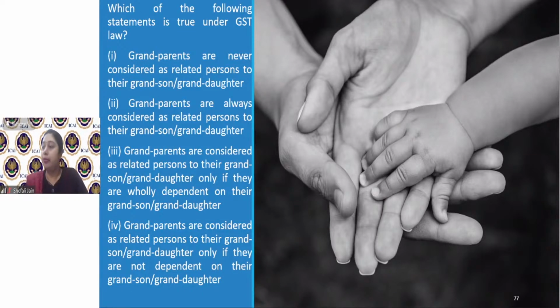Now, Rituraj is saying option 1 is correct, but no, sorry, option 1 is wrong. Option 2 is also wrong because they are not always considered as related persons.